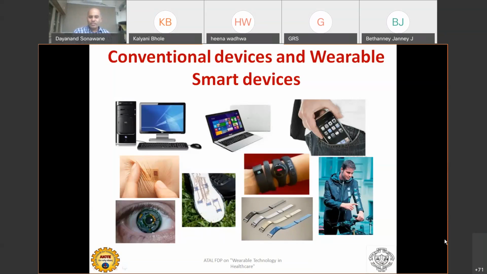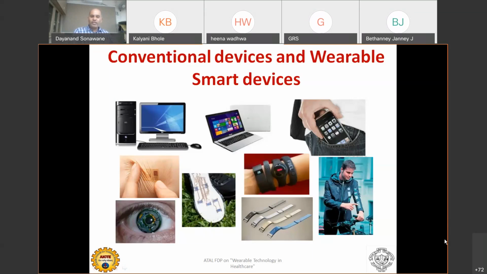There are certain pictures I have shown here. These are wearable smart devices. Of course, all wearable devices are smart devices, otherwise that cannot be a wearable device. So smart is an integral part of a wearable device. Of course, these are miniaturized devices. This picture will let you know how the technology is moving from conventional computing technology towards miniaturized technology. Not only miniaturized, but meaningfully miniaturized, doing very small tasks.